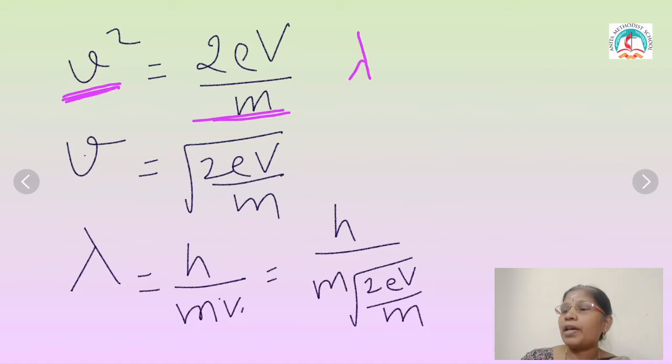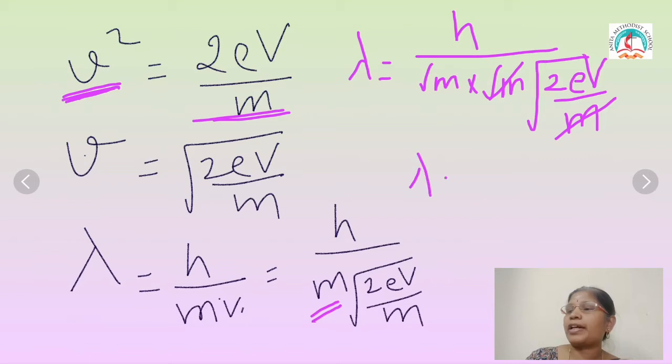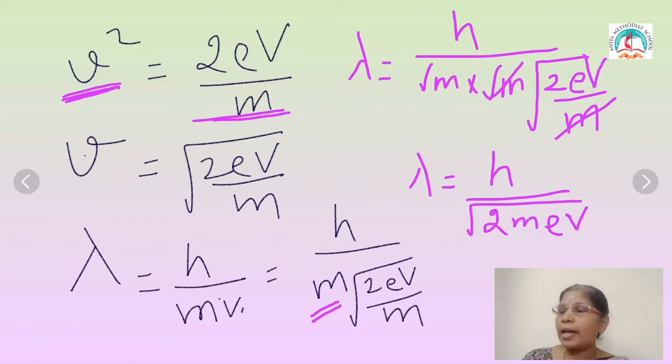So lambda is equal to h divided by this m, I am writing root m multiplied by root m, that multiplied by 2eV divided by m. So this root m will cancel, which means you will get lambda equal to h divided by square root of 2meV. With the help of this, you can easily calculate the value of lambda.